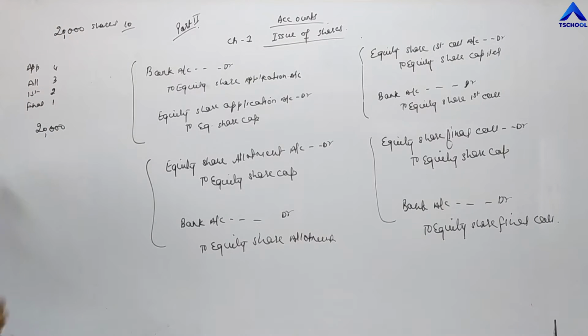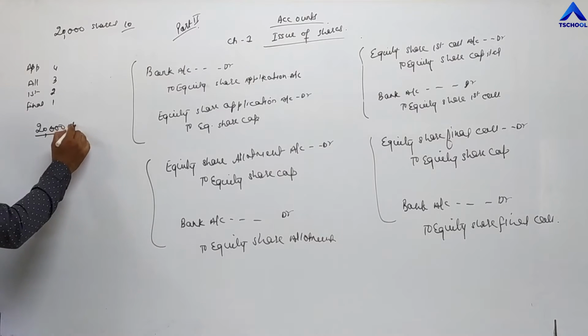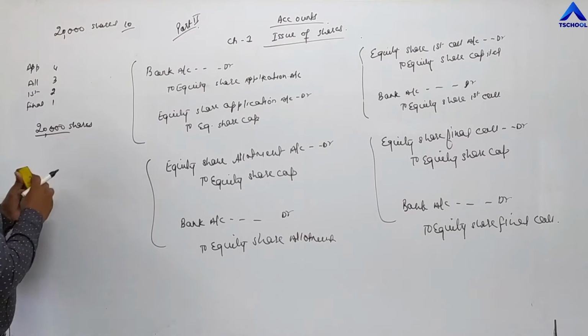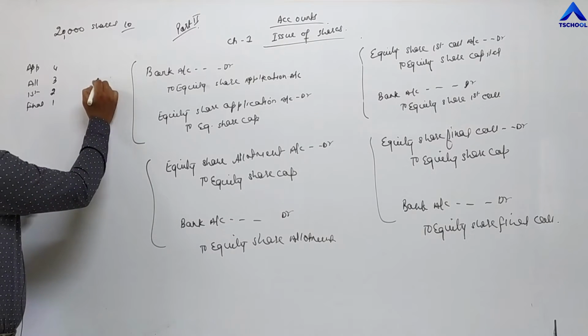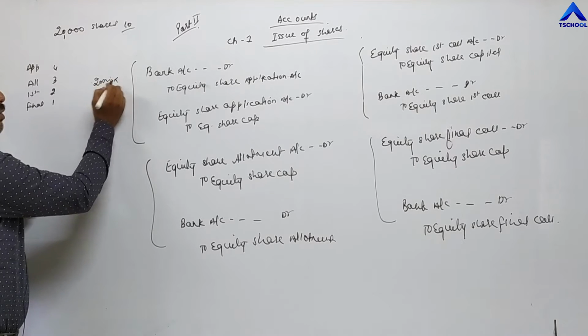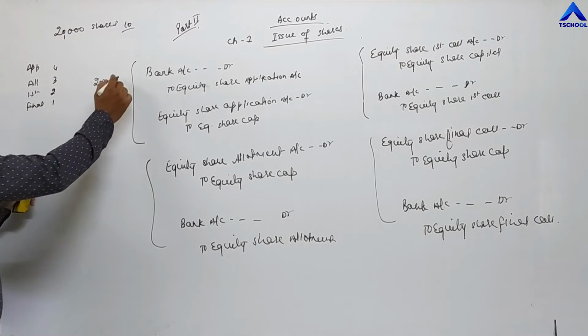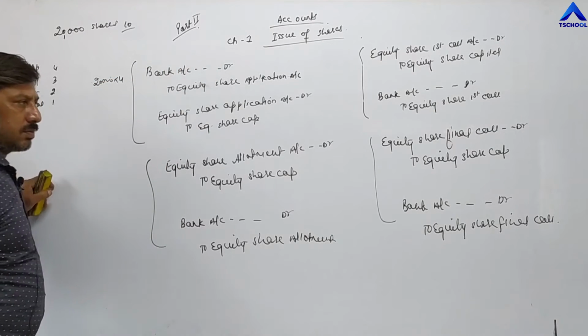So in total we are receiving applications for 20,000 shares. The first entry: 20,000 into the application money, and the value of application is 4 rupees. So 20,000 into 4 is 80,000.